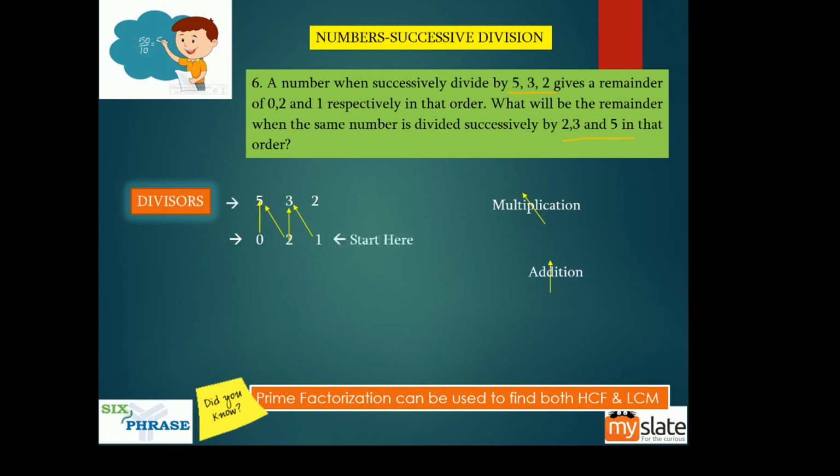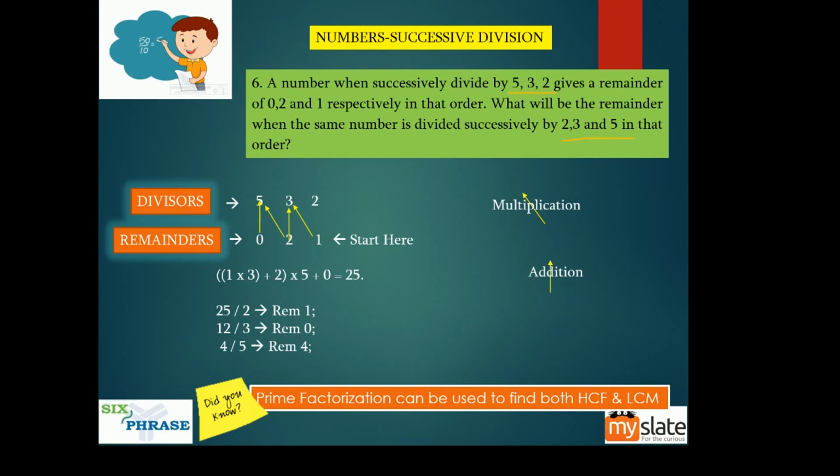So what is 1 into 3? It is 3, plus 2 is 5. 5 into 5, 25, plus 0 is 25. So you are getting this least value to be 25. The least value which gives you 0, 2, 1 when you divide it by 5, 3, 2 is 25.